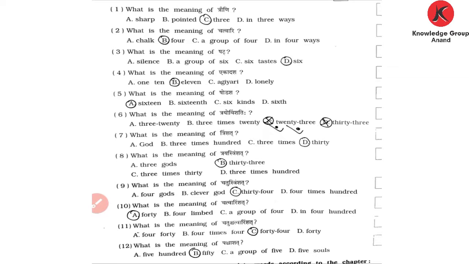Now Chatvarishat. In English, 40, 41, 42, 43, okay? In the same way Chatvarishat. Chatvarishat means 40, which number has come? 4. Ek Chatvarishat, Dva Chatvarishat. So at the last you have to put Chatvarishat, then which number has come? 4, okay? Now at last Pachasat, and in Pachasat you have to remember which number has come? 5, okay? So here I have given you hints on how to remember the numbers.